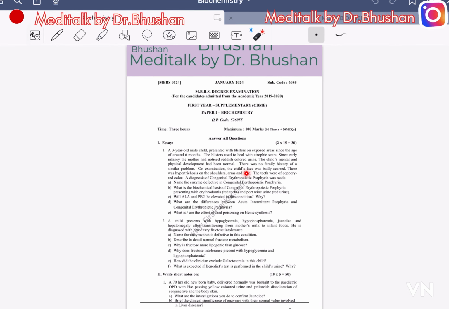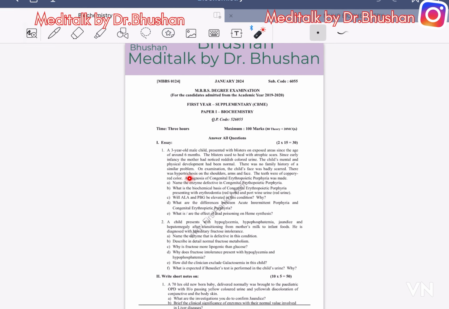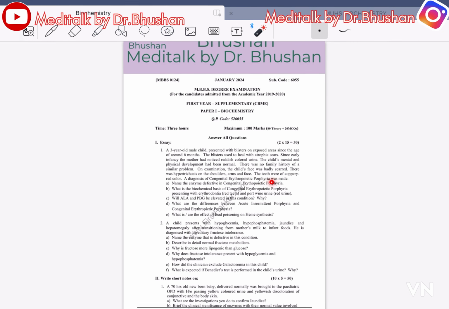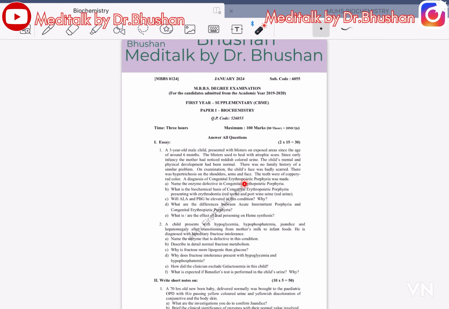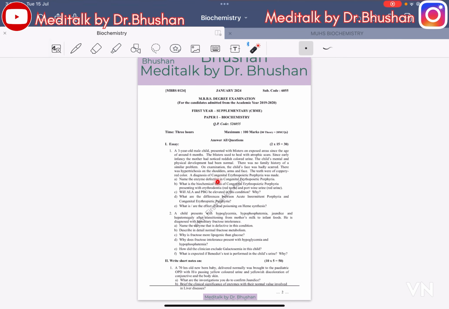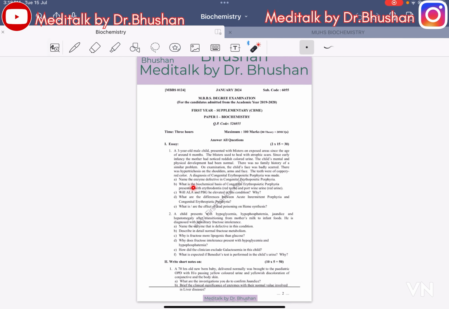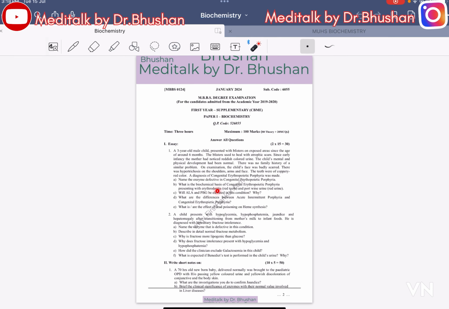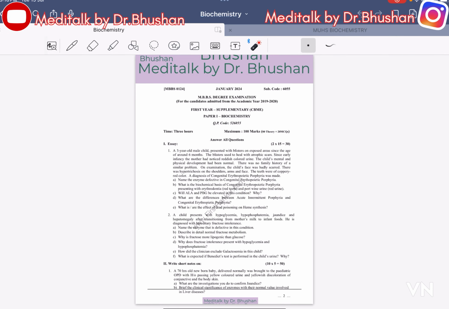On examination, the child's face was badly scarred. There was hypertrichosis on shoulder, arm and face. The teeth were coppery red in color. Diagnosis of congenital erythropoietic porphyria was made. Name the enzyme defective in congenital erythropoietic porphyria. What is the biochemical basis of congenital erythropoietic porphyria presenting with erythrodontia, red teeth, and port wine, red urine?